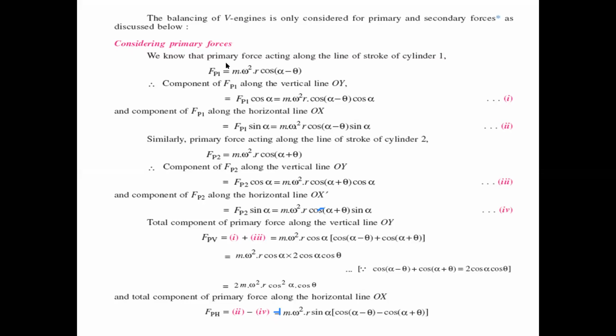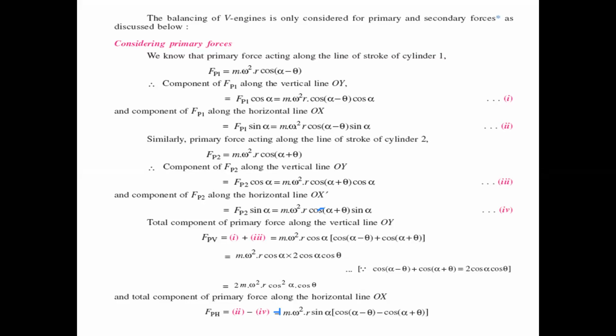When we consider the primary forces, write the primary force acting along the line of stroke for cylinder 1. Its value along the line of stroke is m omega square r cos alpha minus theta.